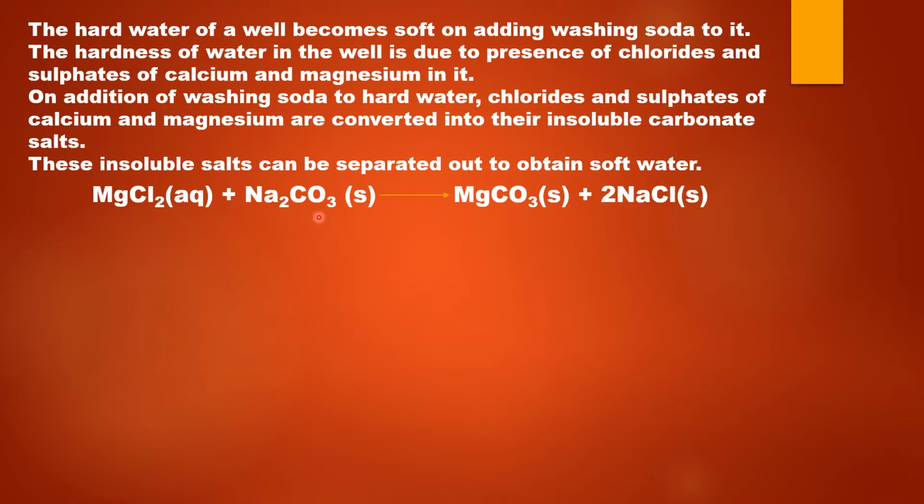Let's take an example. If the hard water contains magnesium chloride, and when sodium carbonate is added to such hard water, then magnesium carbonate is precipitated out along with formation of sodium chloride. Now these salts can be very easily separated out from the water by filtering the water, thereby making the water soft and clear.